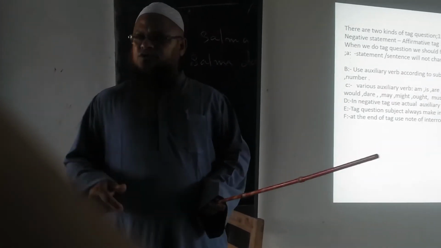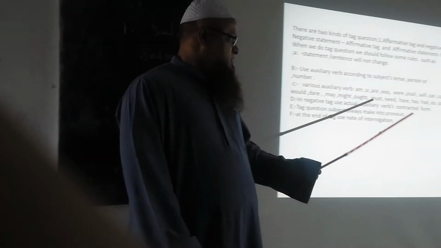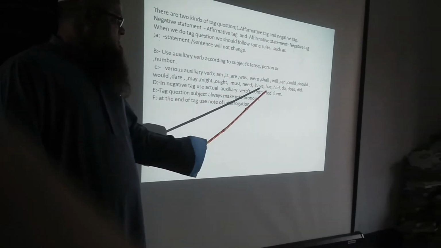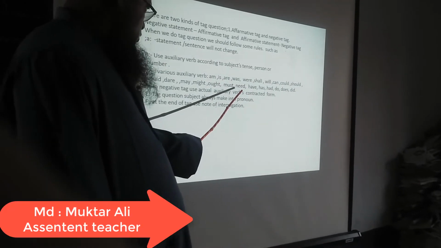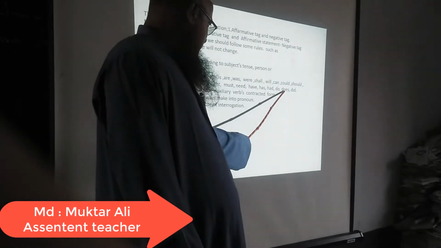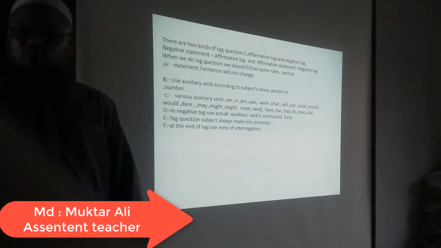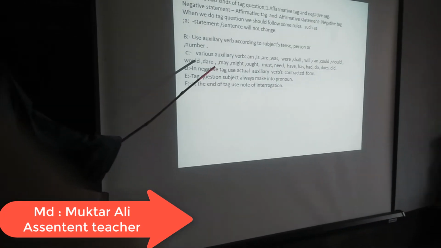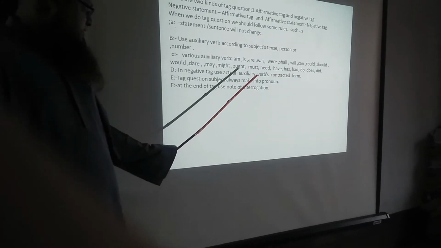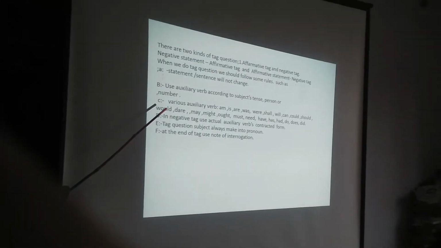Here we use do, does, did, according to the person, tense or noun.